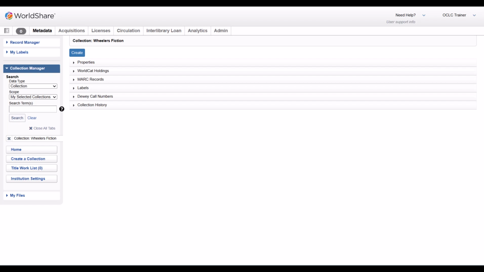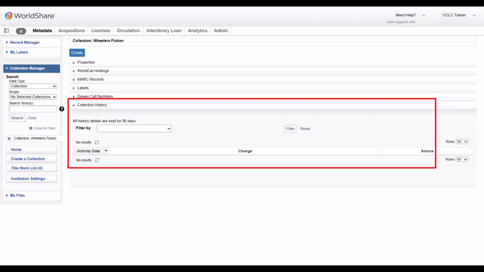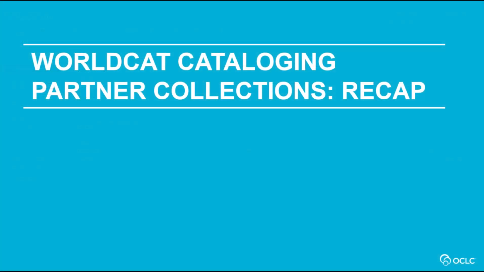Once your collection is created and configured, your provider will send the ordered data manifest containing bibliographic information about the titles you've ordered to OCLC. OCLC will then process your records, incorporating the provider data based on your mappings in WorldShare Collection Manager. Use collection history to view details about the collection's creation and update dates. Next, we will review a recap of the process for WorldCat Cataloging Partner collections.